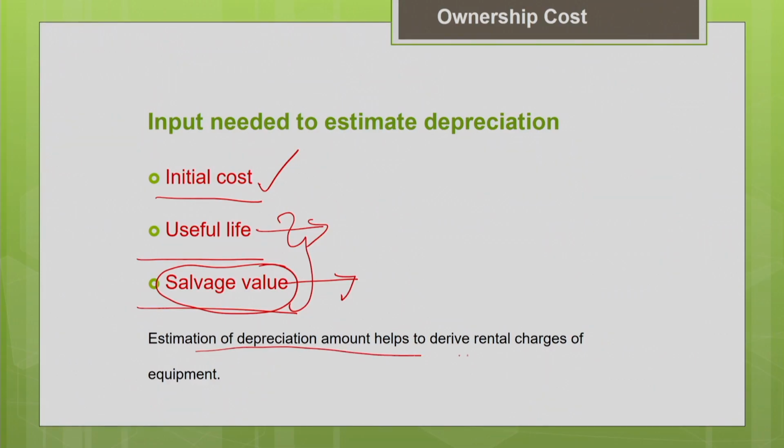Okay. As I mentioned earlier, your depreciation estimation will help you to derive the rental charges for the equipment. So you can know the current value, the book value of the asset. Book value means that for accounting purposes, in the accounting book you record the current value of the asset. So that value you can get if you are able to estimate the depreciation of the machine.